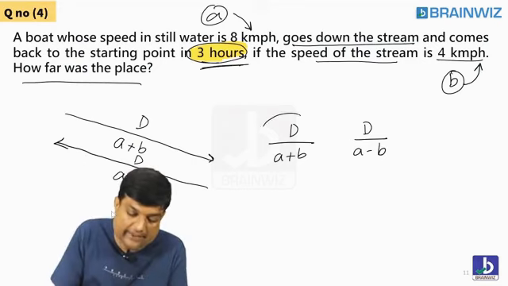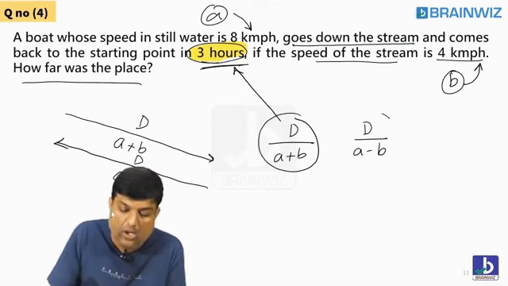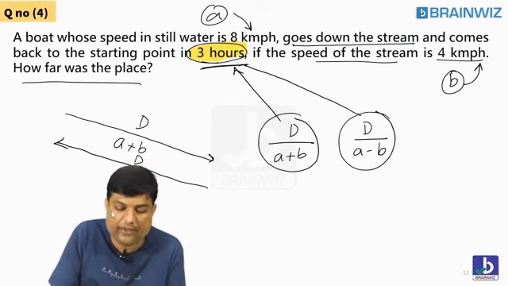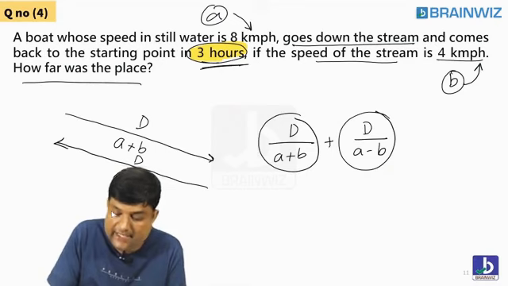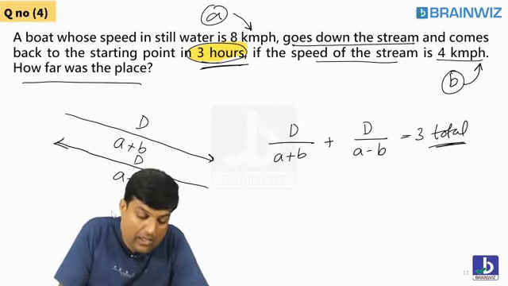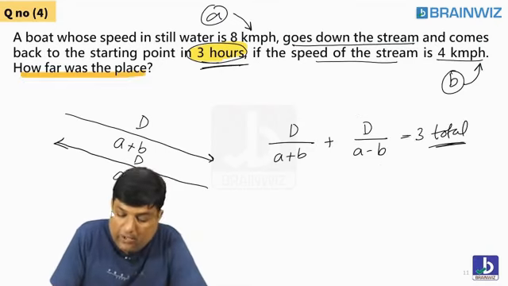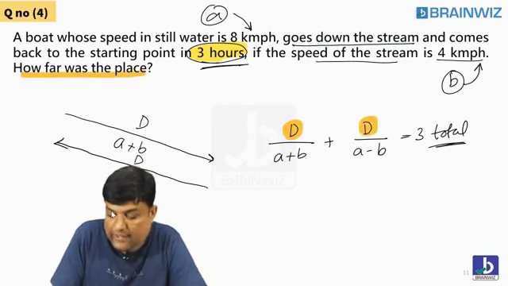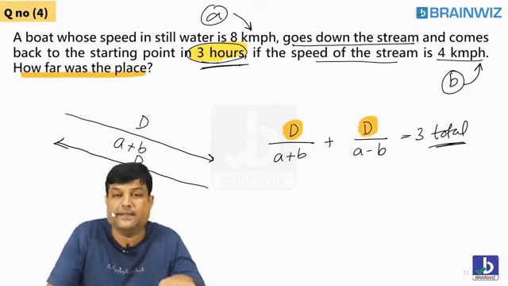Is this 3 hours the going time? Or is this 3 hours a downstream time? Or is this 3 hours the total time? How far is the place? So students, what is missing here? The distance is missing here.